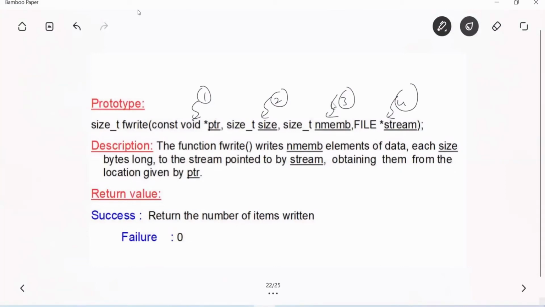Second argument is what? Size. Third argument is the number of members. Fourth argument is the file pointer. So the first argument is const void star ptr, the base address. The second argument is the size. The third argument is the number of members. The fourth argument is the file pointer.